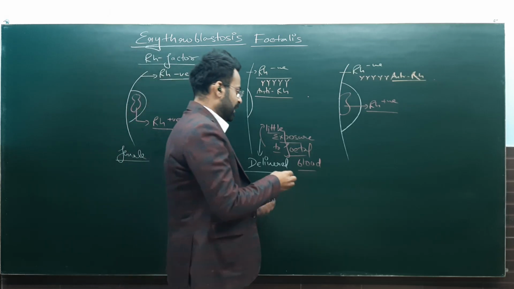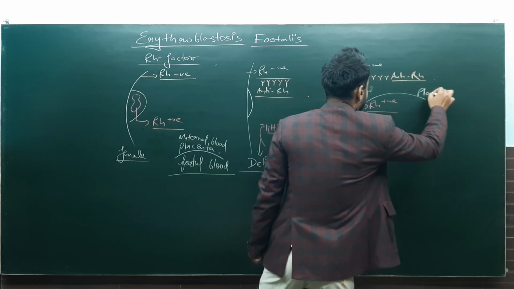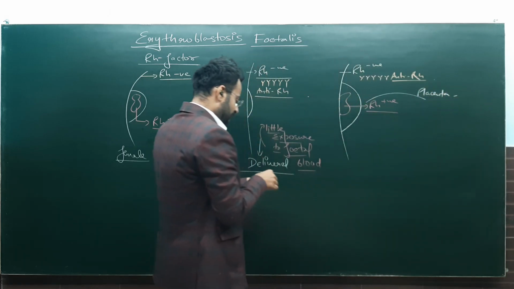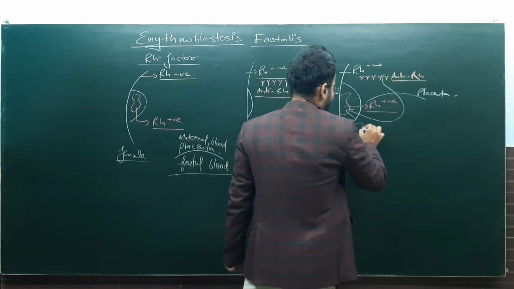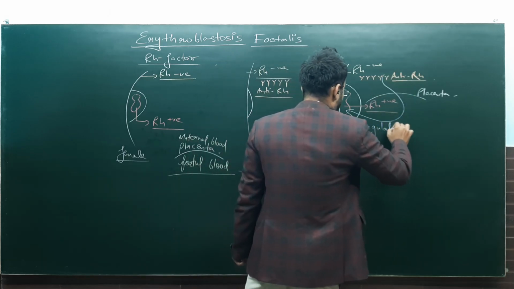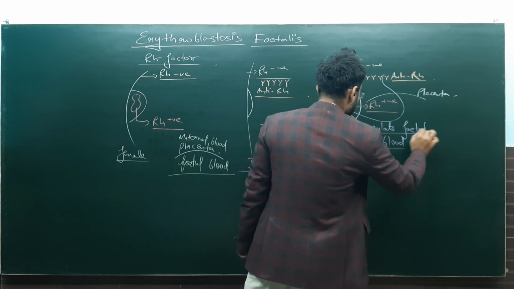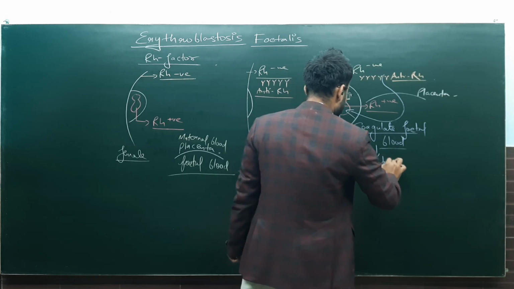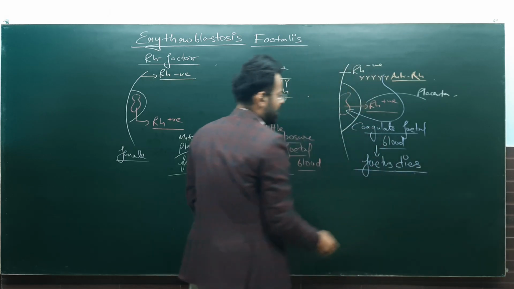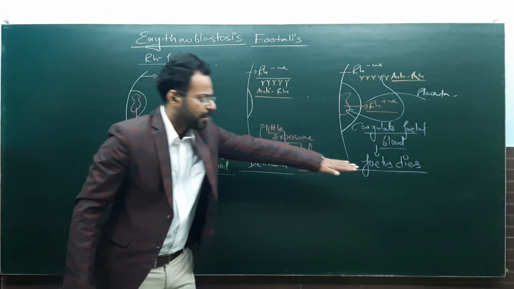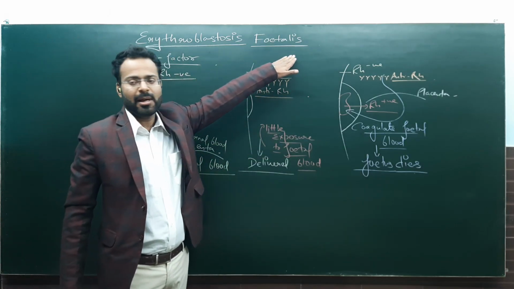Now what will happen? These antibodies will cross the placental barrier, will cross the placenta, because they are IgG type, so they will cross the placenta, they move to the fetus and they will coagulate fetal blood. They will coagulate fetal blood, and what happens? Fetus dies. And this thing, death of the fetus because of the coagulation of blood, this is Erythroblastosis Foetalis.